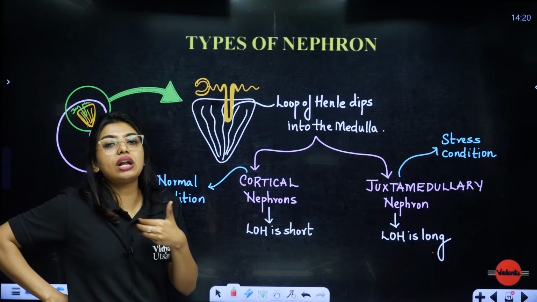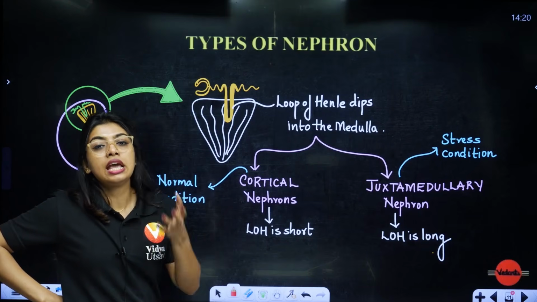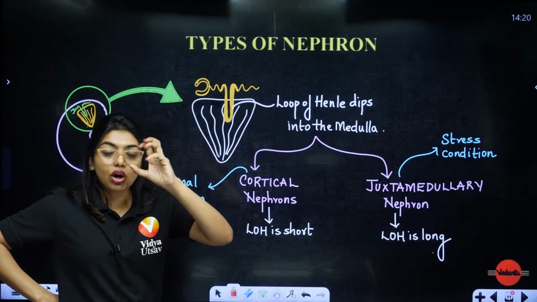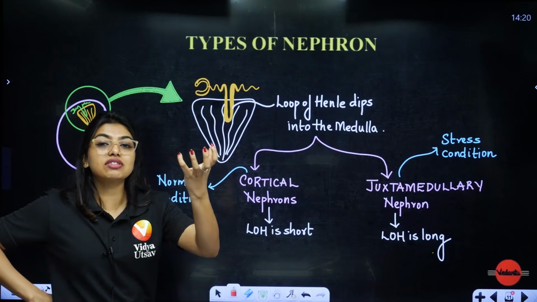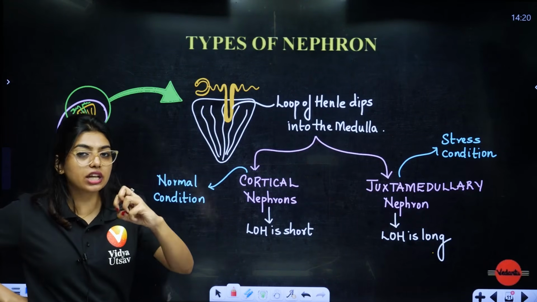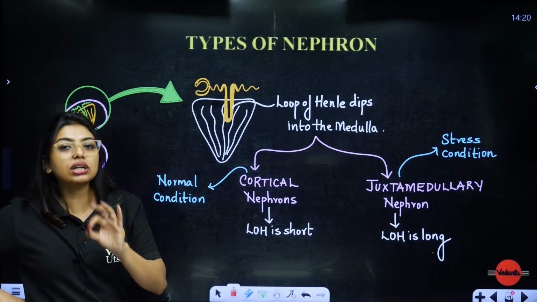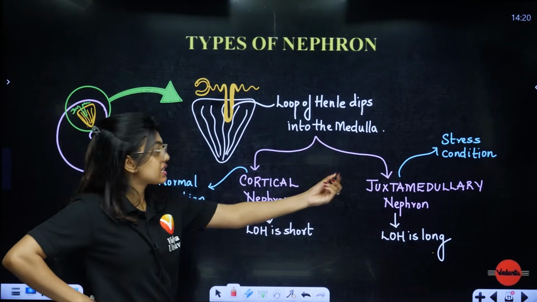Yes or no? Let's say I didn't drink water from morning, I'm fasting. If I'm fasting, then how am I supposed to give any water in the urine form? So whatever maximum water is there in the urine, I will try to reabsorb it. My body will try to reabsorb it, and the mechanism is called the counter current mechanism. And the counter current mechanism will only happen when it is in a stress condition.